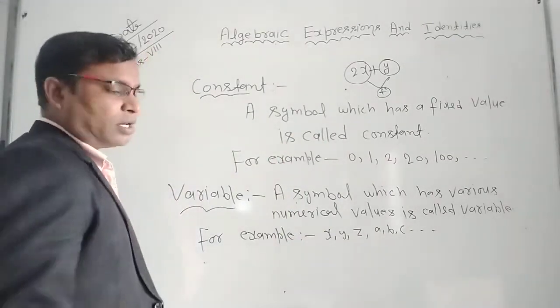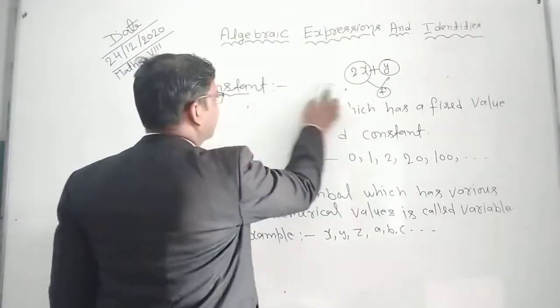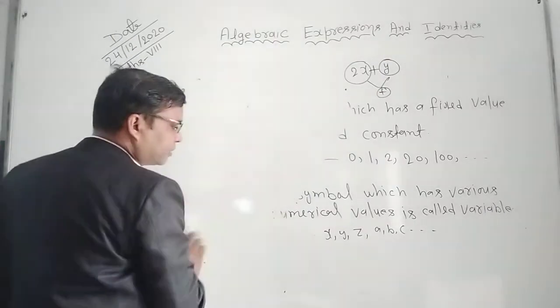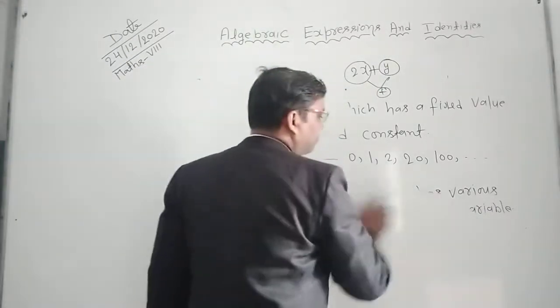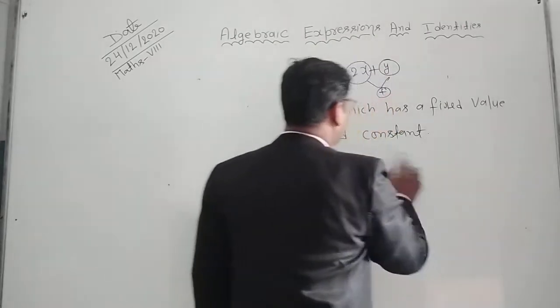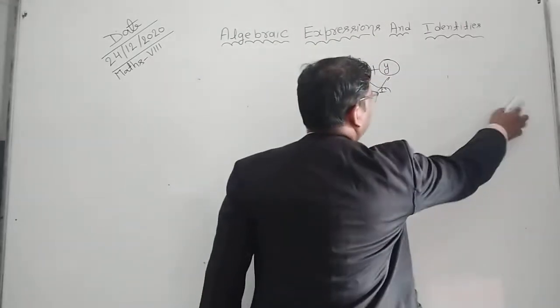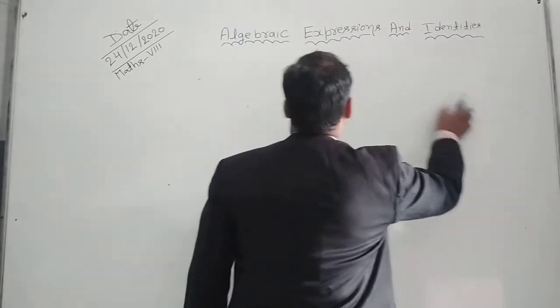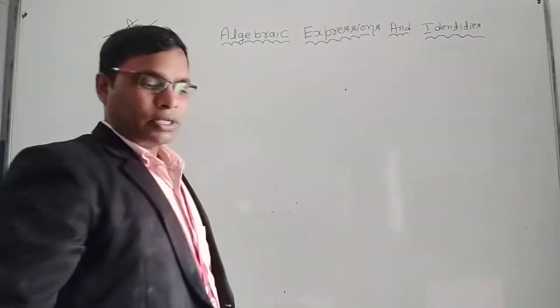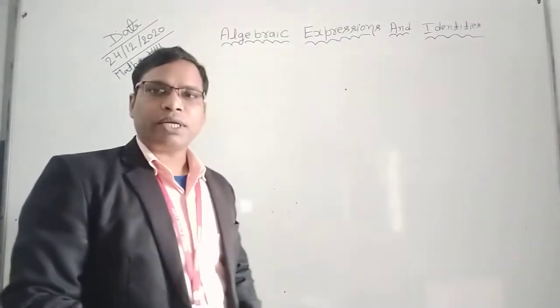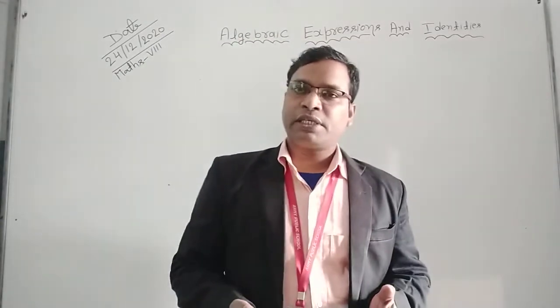So let's see how we find algebraic expressions. What is algebraic expression? A collection of constant variables connected by one or more arithmetic operations. Student, I hope all of you know what is the arithmetic operation.